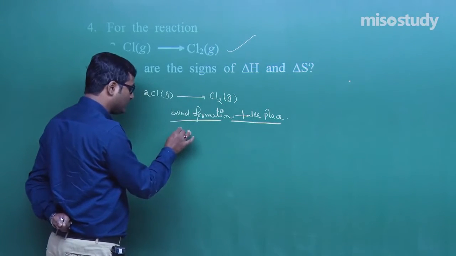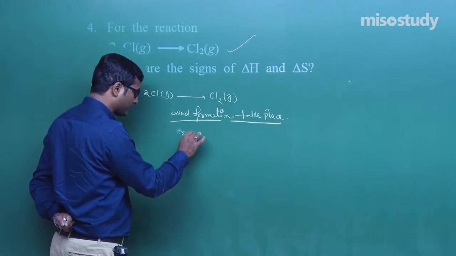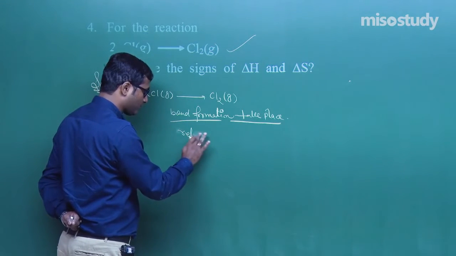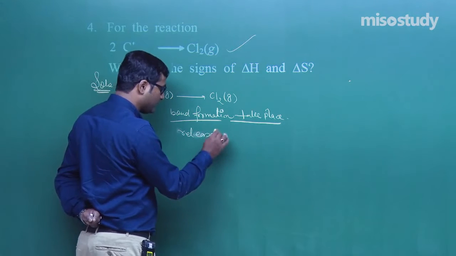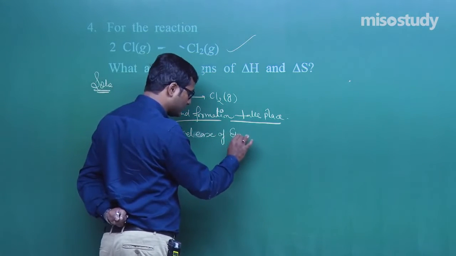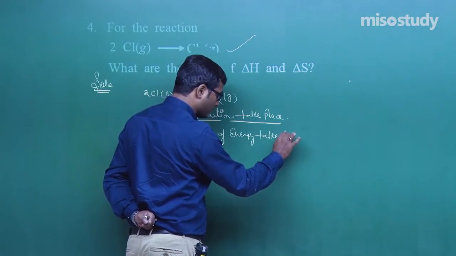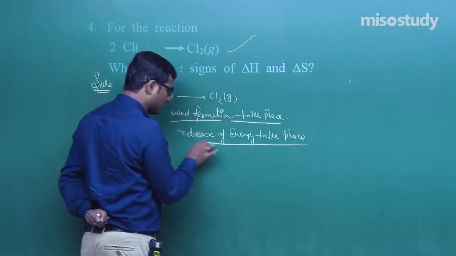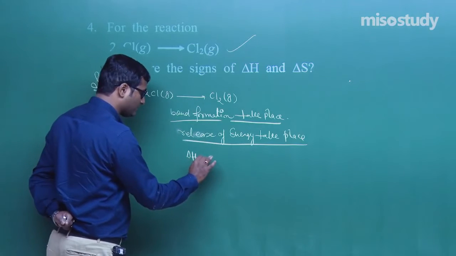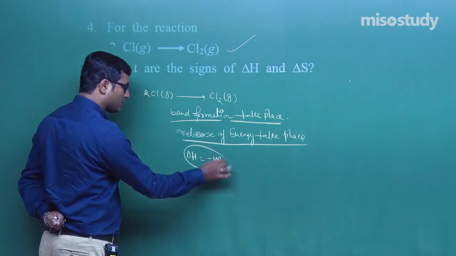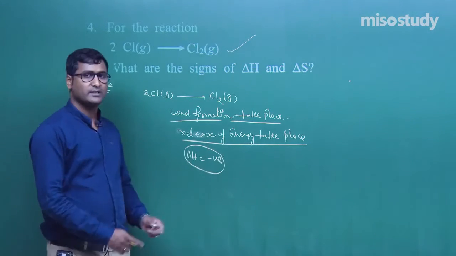We know release of energy takes place. That means to say delta H becomes negative. So for this reaction, delta H becomes negative.